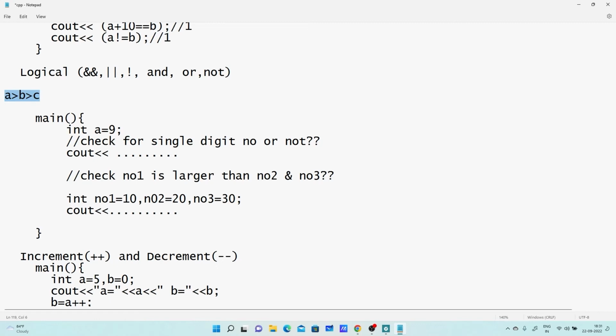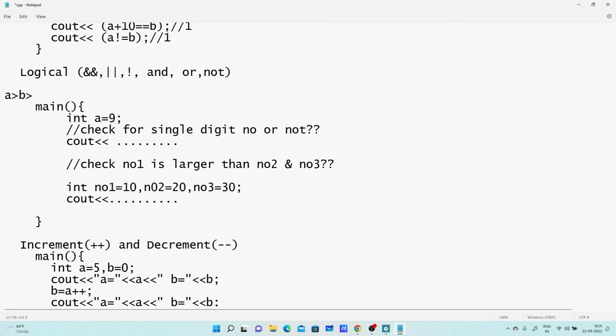So if we are willing to do this, how can we do it? First of all, we have to compare A with B, and we have to compare A with C. So this is a logically correct statement. The earlier one was also accepted, because it is considering 0 and 1 as true and false, so it is applying that logic to evaluate this expression.